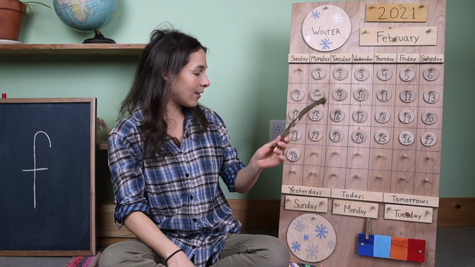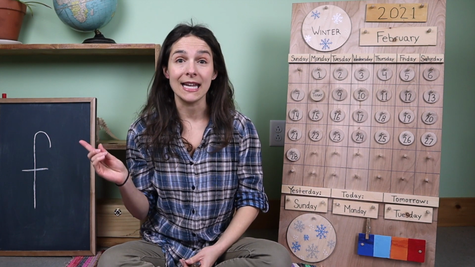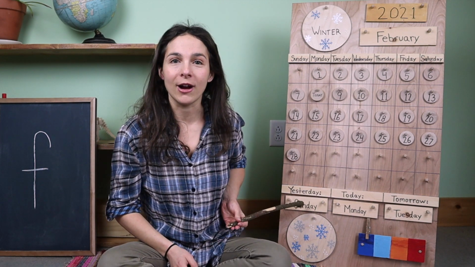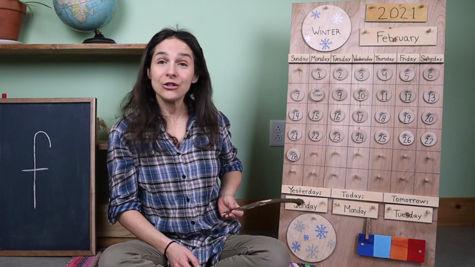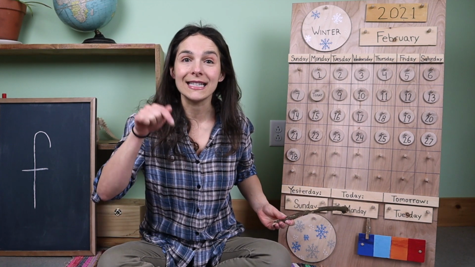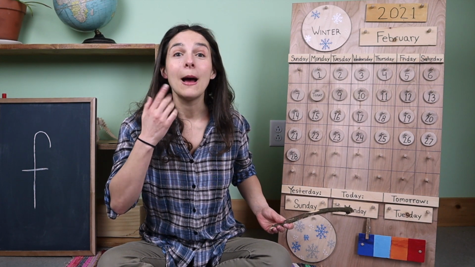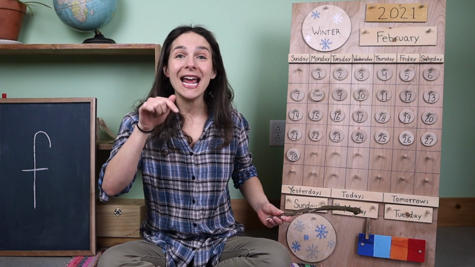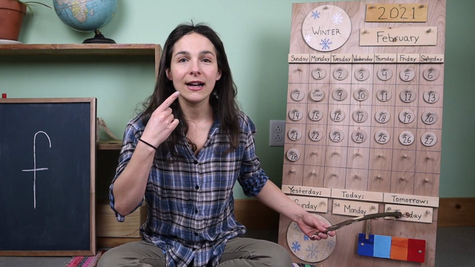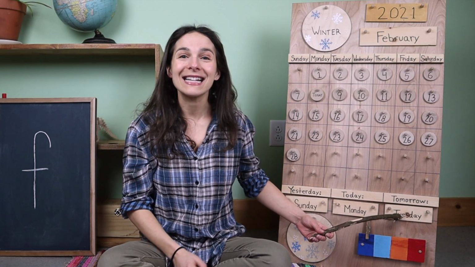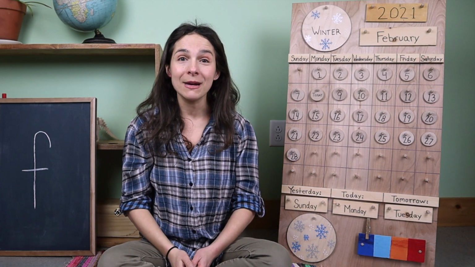Now let's go down, down, down to right here. Does anybody remember what the day was yesterday? I'll give you a hint, friends. Yesterday was Sunday. Yesterday was Sunday. So that means that today is, I'll give you a hint, Monday. You're right, friends. Today is Monday. And that means that tomorrow will be Tuesday. Yes, tomorrow will be Tuesday. But let's go back to today. Will you sing Today is Monday with me?